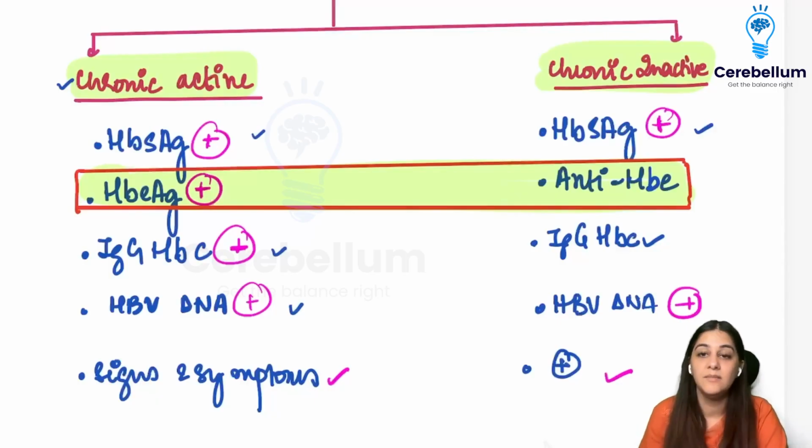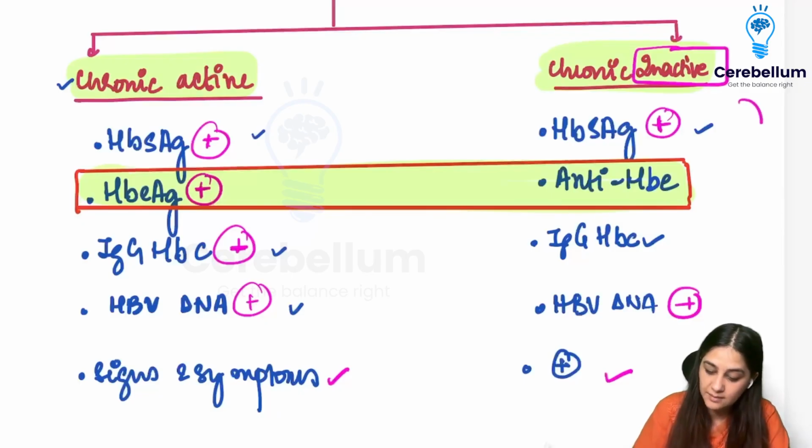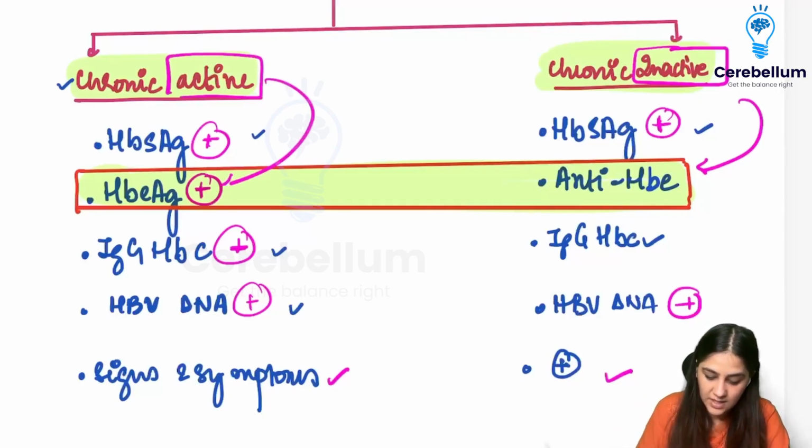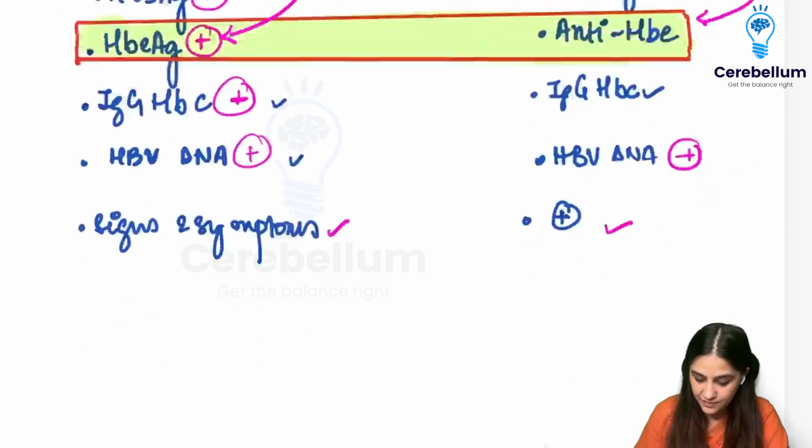So everything is the same. The only difference is that because this is inactive, that means it is not replicating, because there are antibodies against your HBe, which is the one that was replicating. And here, because it is active, HBe has to be present. So it is HBe antigen positive.